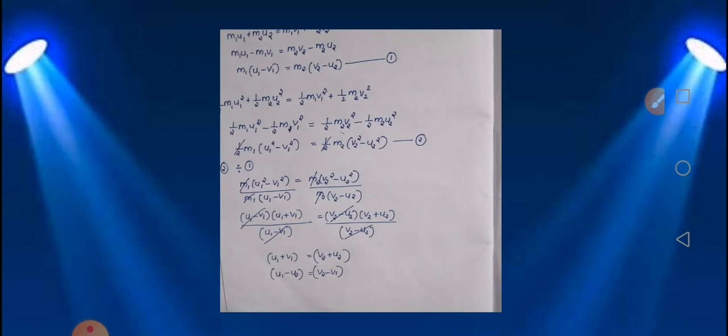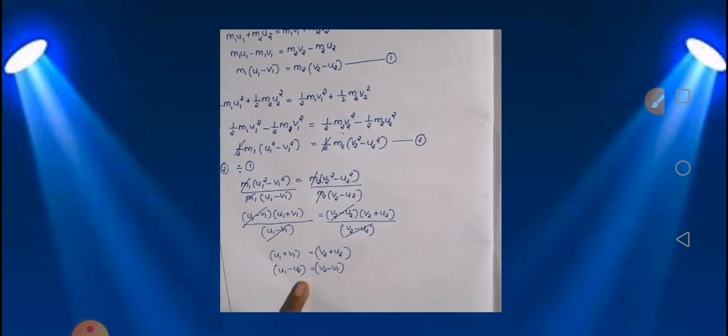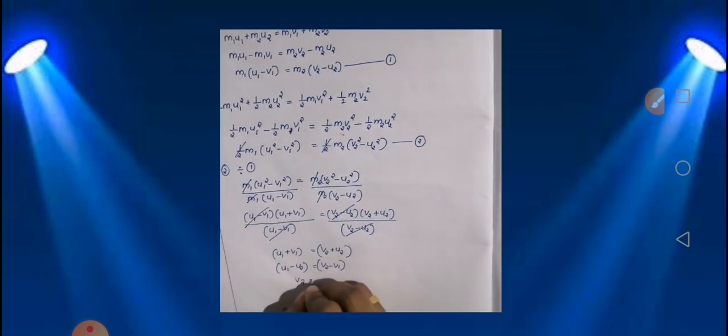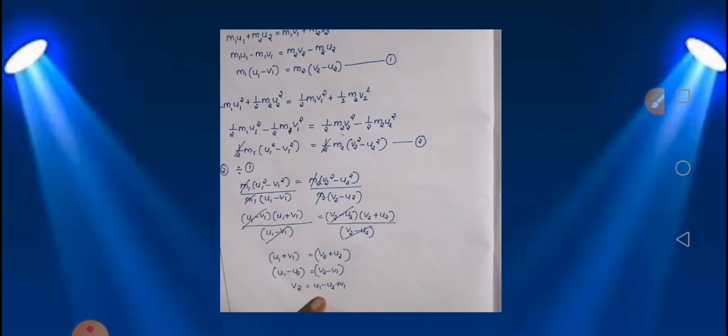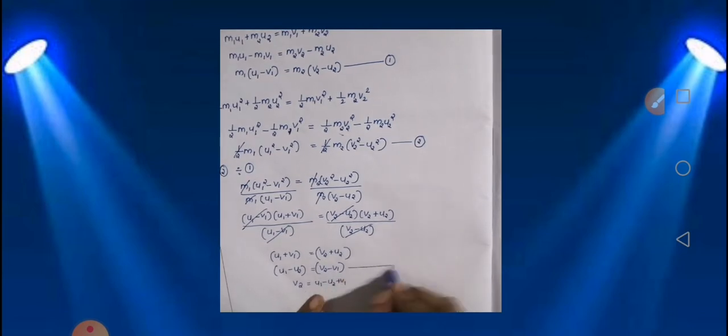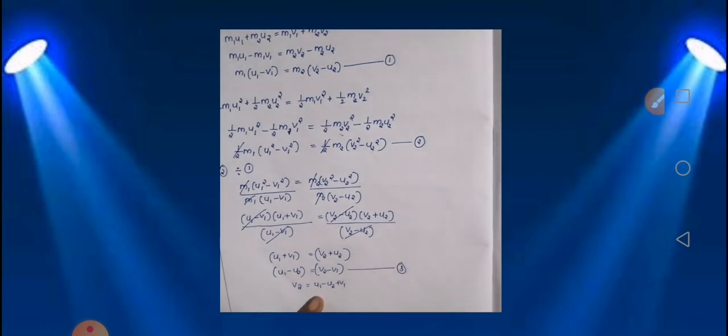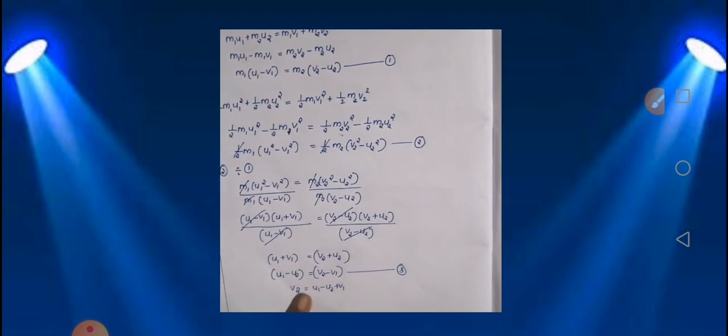Now again, when you consider this last equation, if you write an equation for v2, you will get u1 minus u2 plus v1, isn't it? So from the last equation, equation number 3, if you are going to write an equation for v2, you will have v2 equal to u1 minus u2 plus v1.